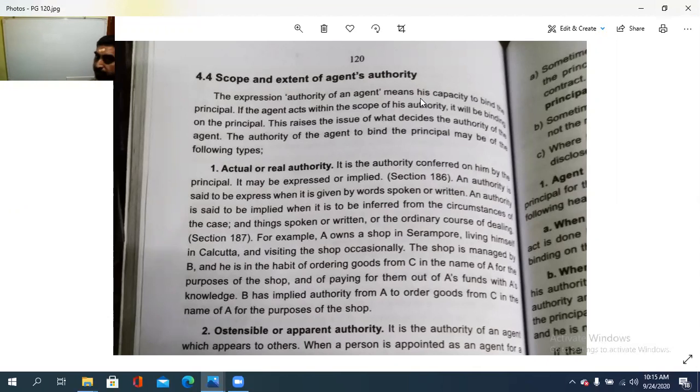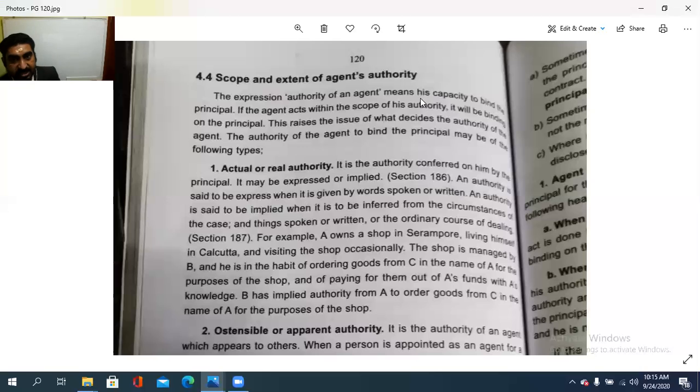The expression authority of an agent means his capacity to bind the principal. So he has the right to do that. Based on the principal's aspect, he has the right or the authority to do such acts. So that is what is called the authority of an agent.